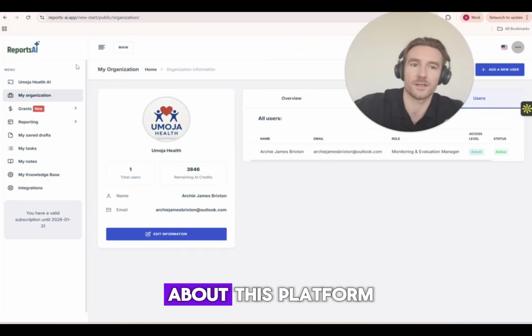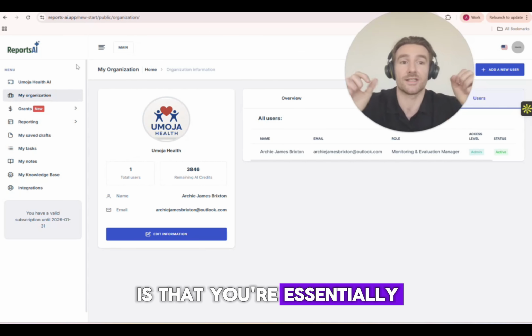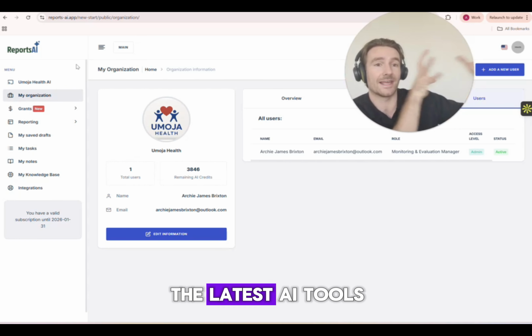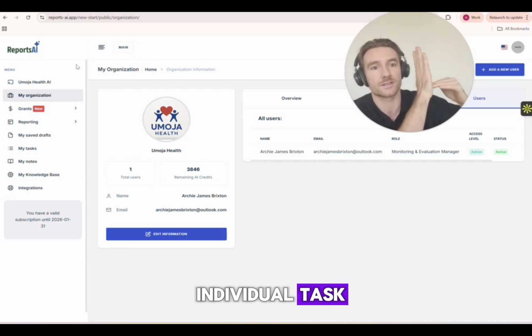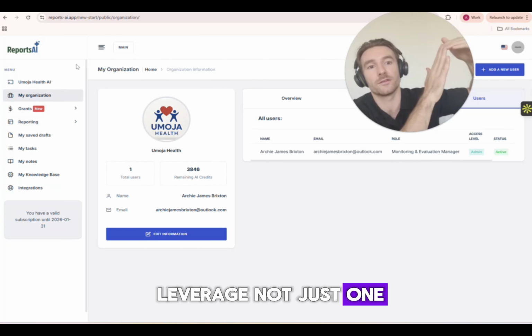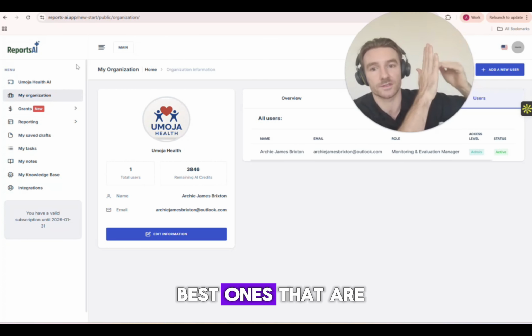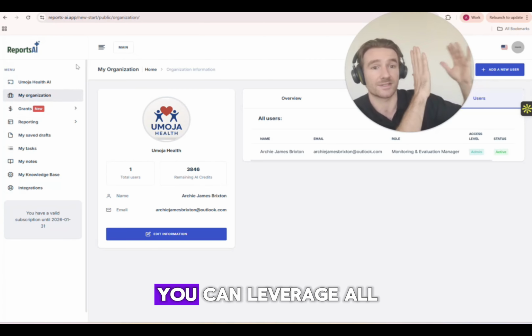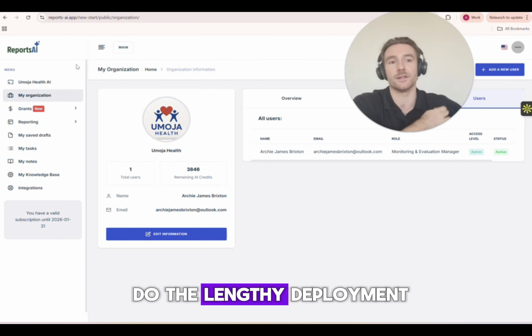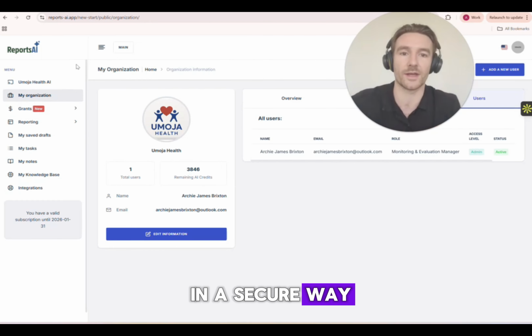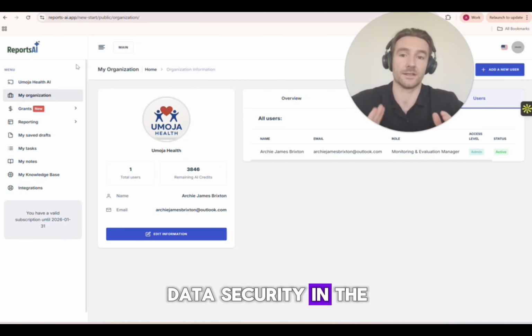So what's really great about this platform is that you're essentially able to leverage the power of the latest AI tools, because we choose the best model for each individual task. So you're able to leverage not just one great AI tool, but all of the best ones for specific tasks. You're able to leverage all of that on your own data, but without having to do the lengthy deployment or anything. And it's all done in a secure way, because obviously data security in the NGO space is of utmost importance.